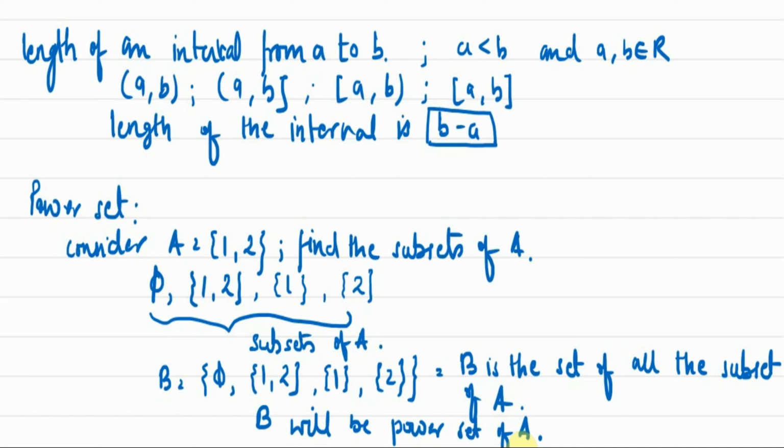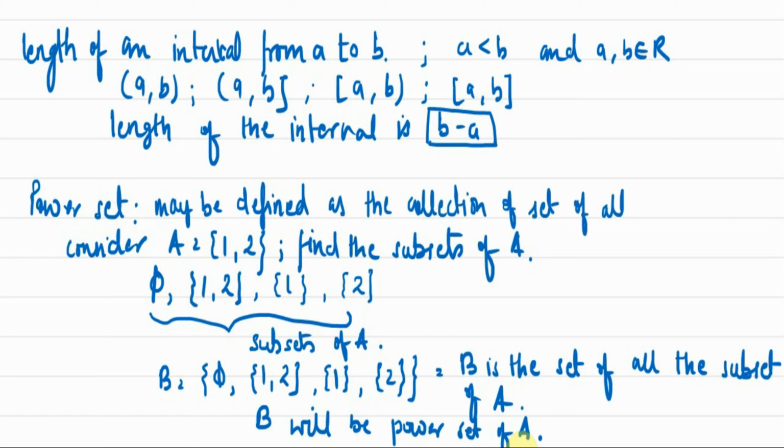So what are the subsets that we have got? Phi, {1, 2}, {1} and {2}. Now if I put these in curly brackets again, we get a set again. I have named this set B. So what is B? B is the set of all the subsets of A. So B will be the power set of A. This is called power set. So how can we define power set? Power set may be defined as the collection or set of all the subsets of a given set. Understood?